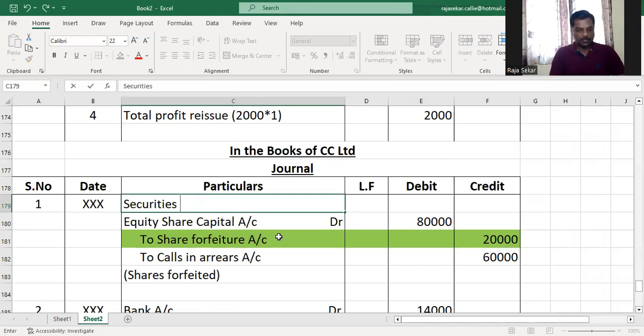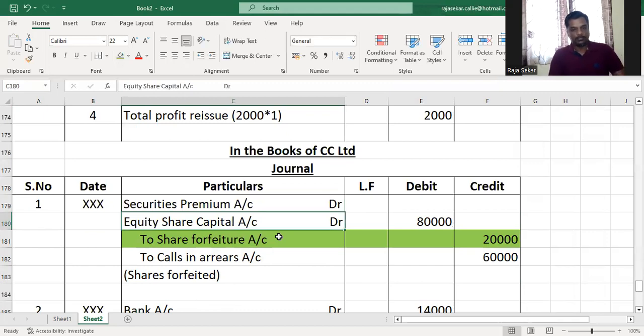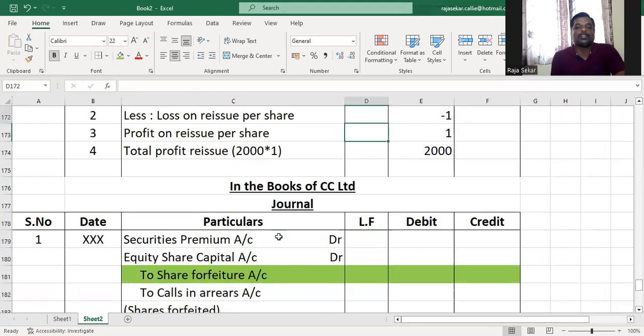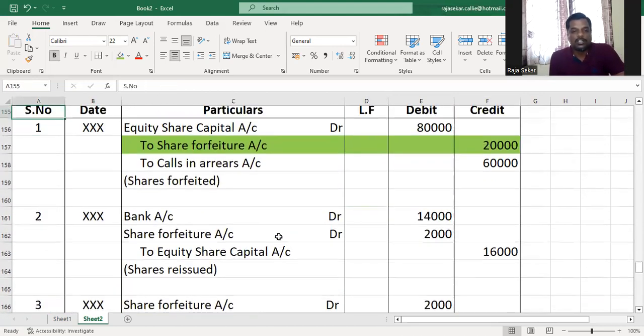Securities premium account debit. Share capital account. Now let's do the numbers. Understood or not, my dear children? Let's look at the question and do the numbers.